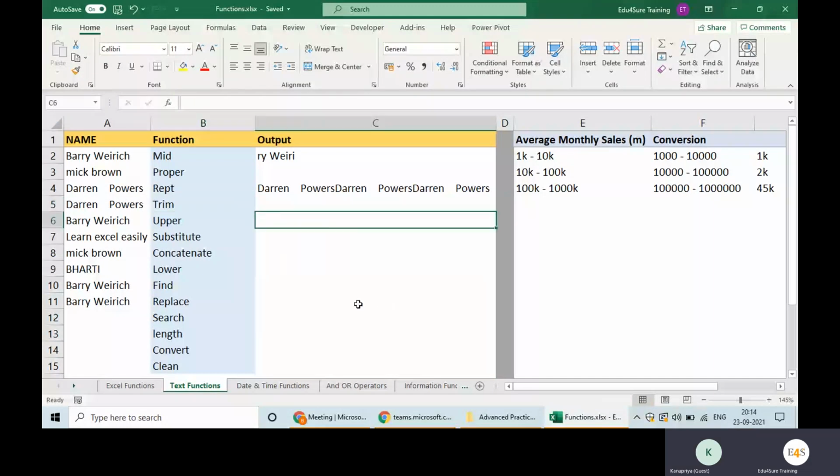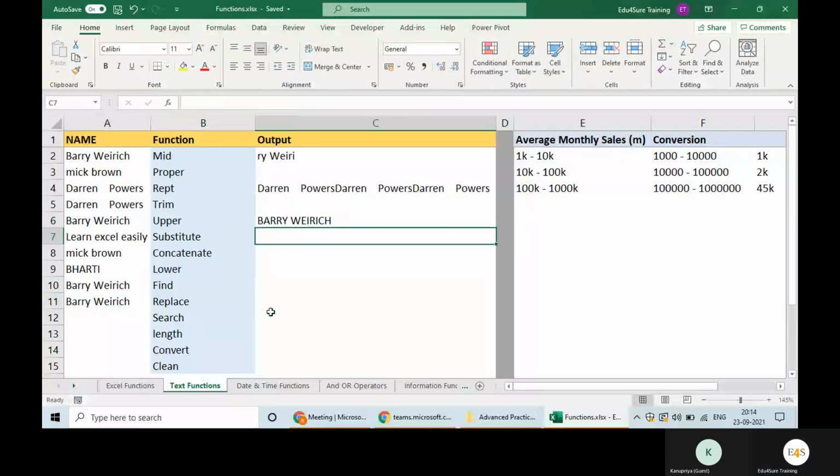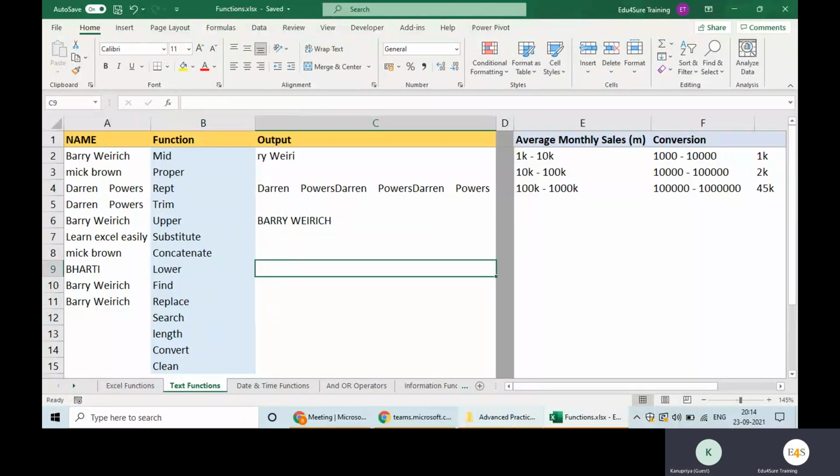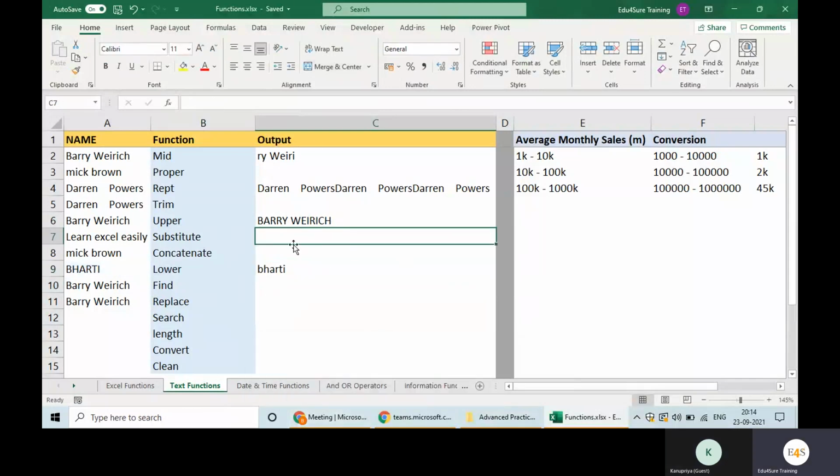If you want to convert something into uppercase, use the function UPPER, give the text, and it will convert it into the upper letters. Similarly, we have LOWER. If you want to convert something into lower letters, it will convert it into lower.